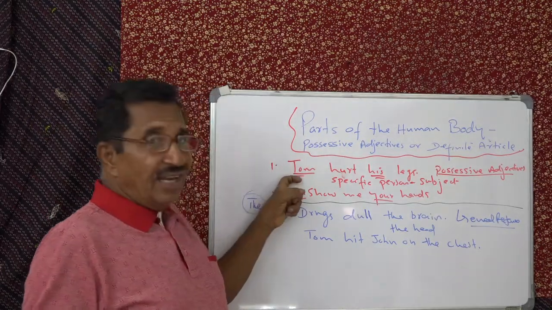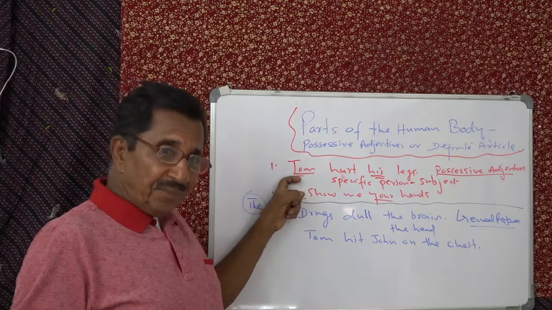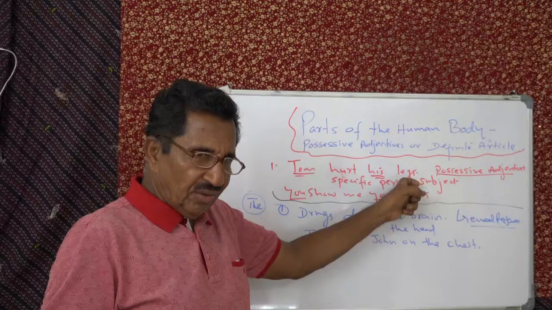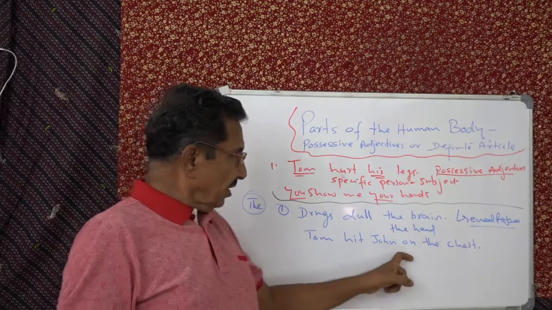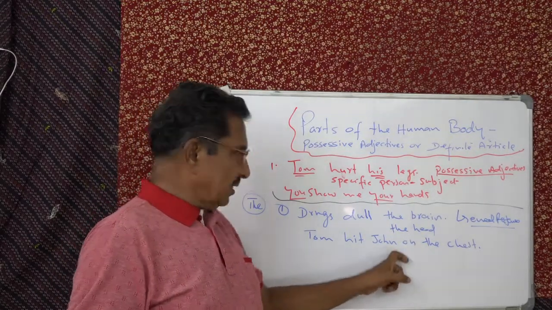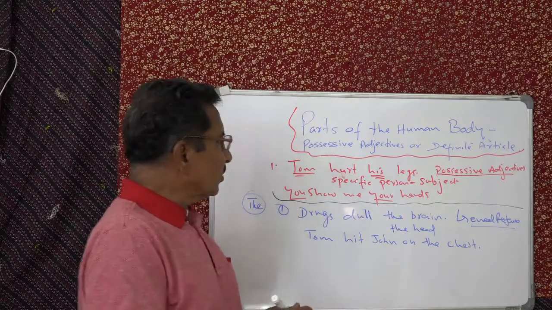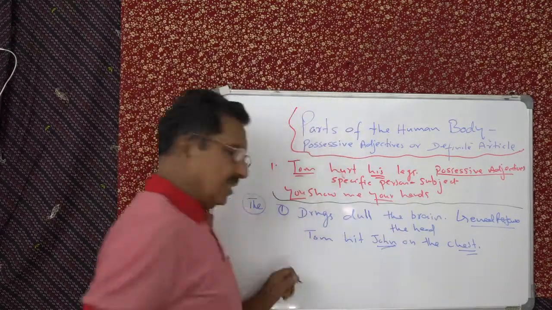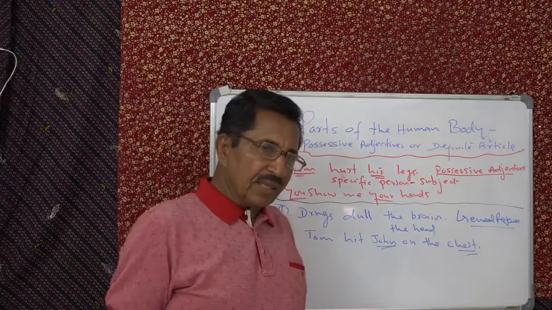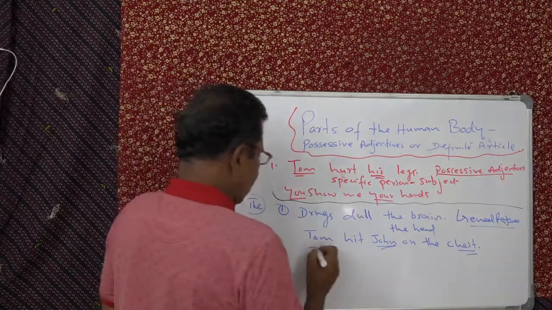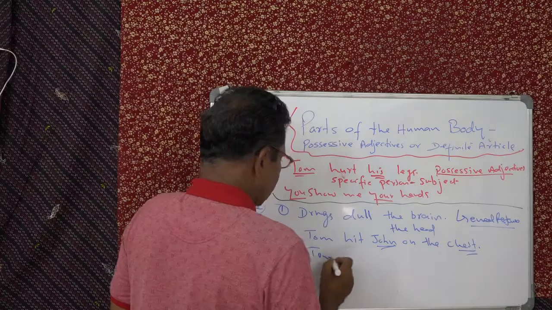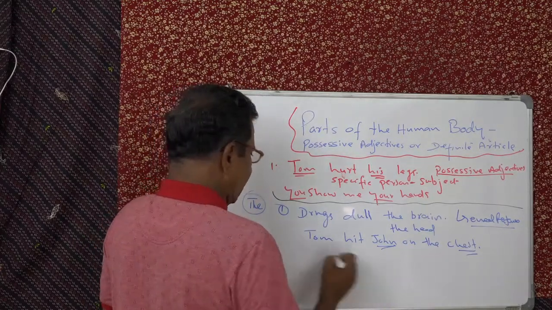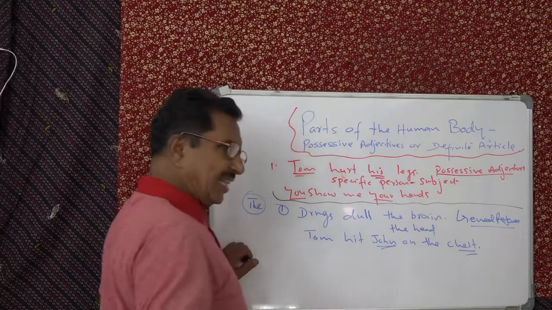If the person referred is the subject, then you should use his, possessive adjective. If the person referred is the object, here Tom hit John, so the chest here is the object's chest, not the subject's chest. Then you have to use the. Same with indirect object also. Tom gave, as if Tom is a belligerent or quarrelsome person, let us say, another name, Daisy.